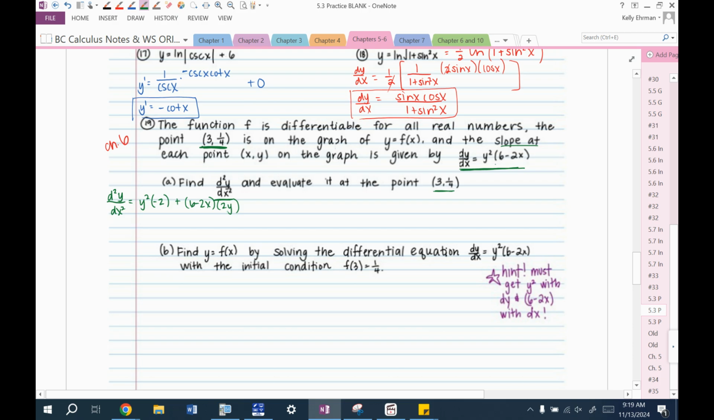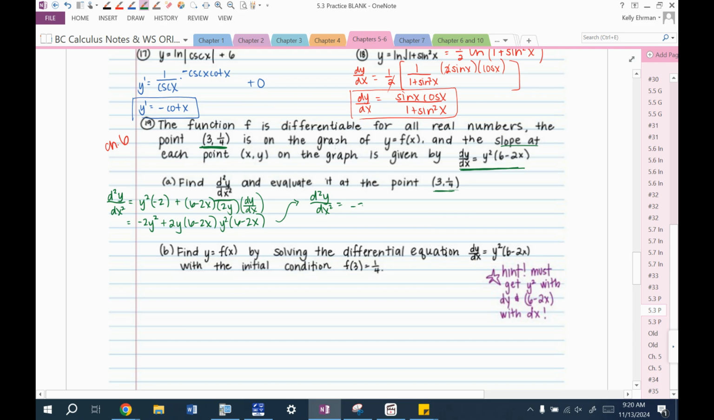Now remember, the derivative of y squared with respect to x is 2y dy/dx. Okay, so that's negative 2y squared plus 2y times 6 minus 2x. And get this dy/dx out of here. That's y squared times 6 minus 2x. I'm not going to simplify this too much. I'm going to clean it up a little bit, but we're just plugging a number into it, so don't worry too much about factoring stuff out. I just can't stand to leave it like that.